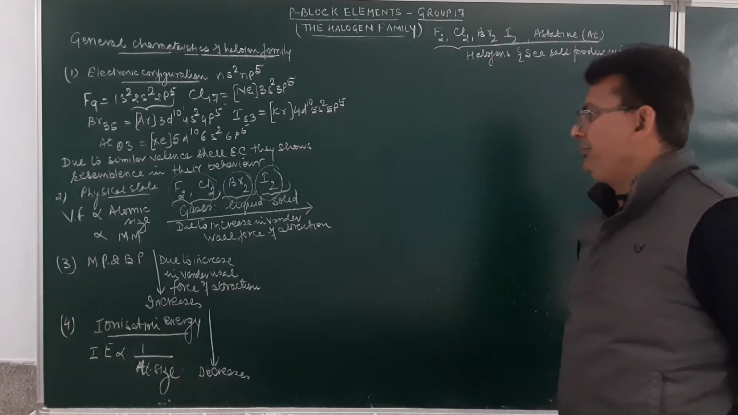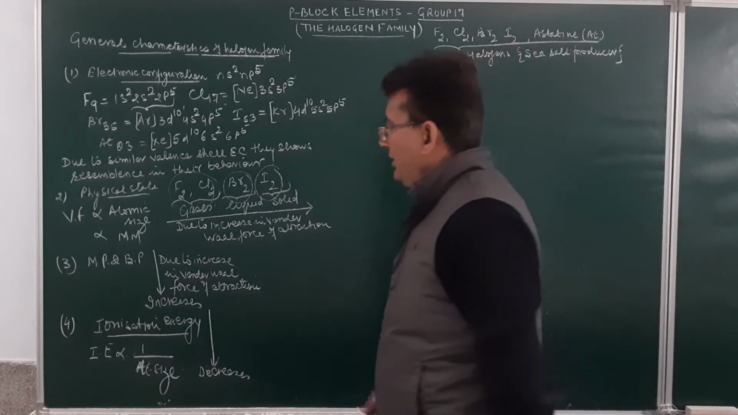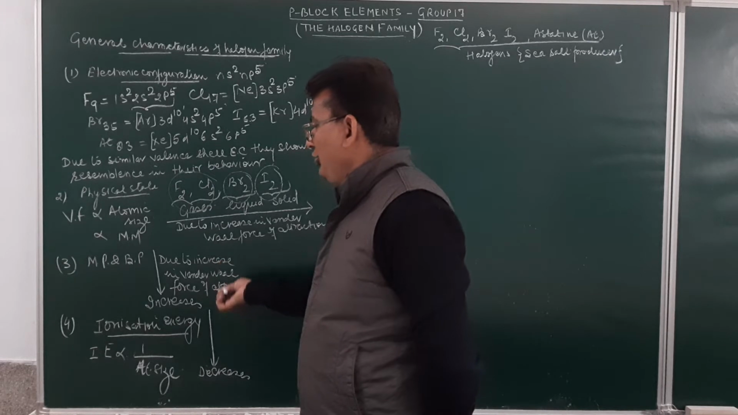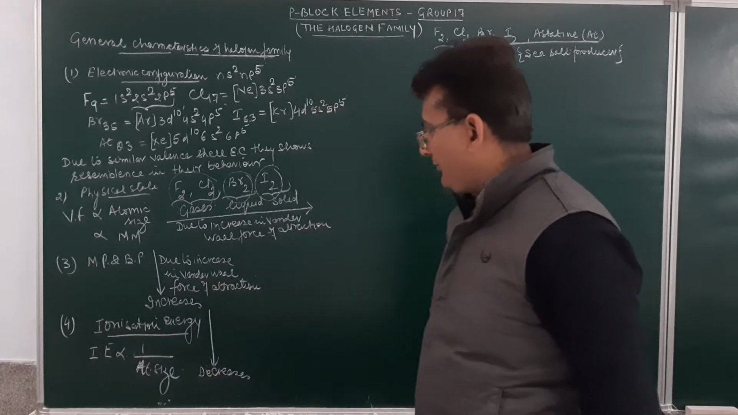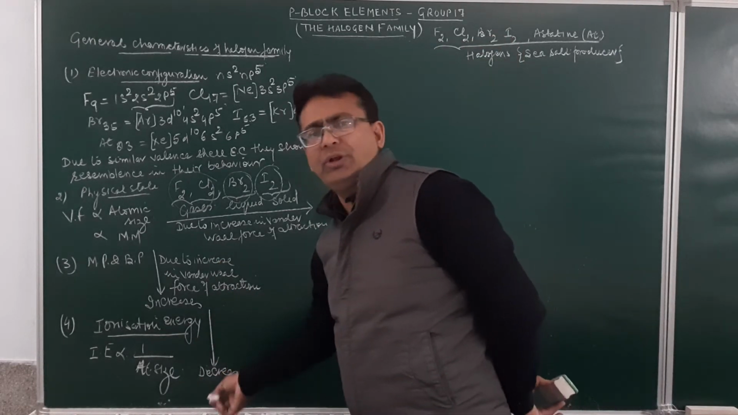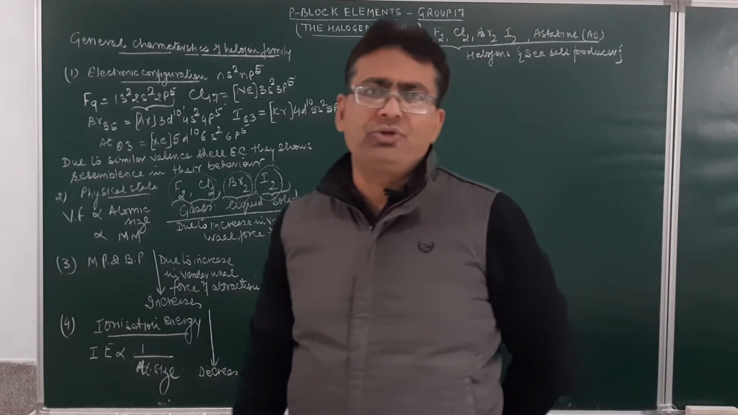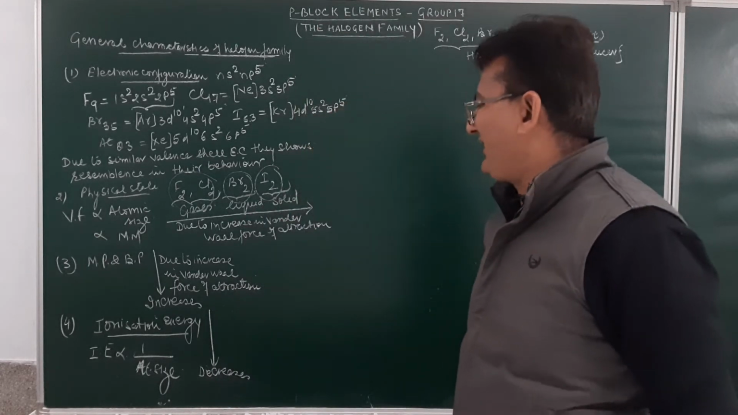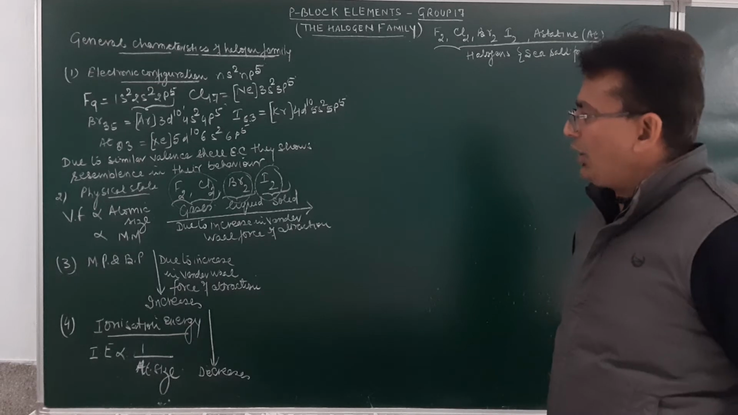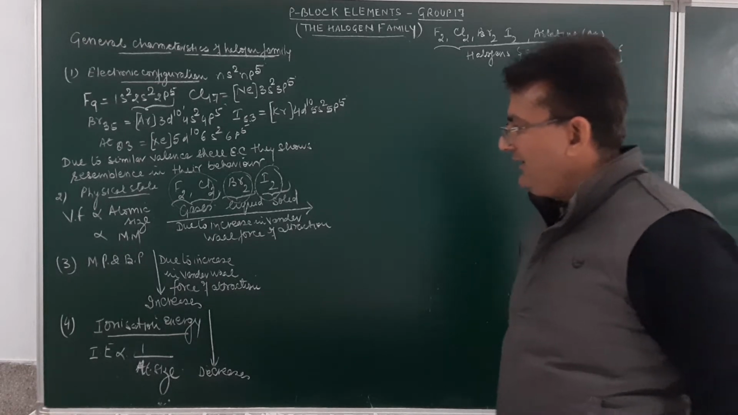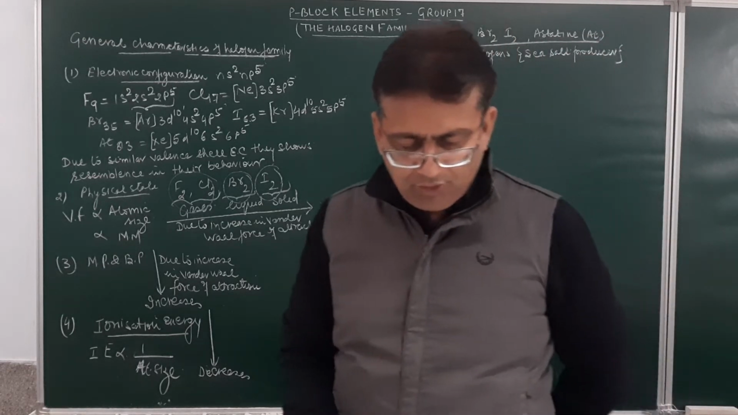Any doubt, student? So melting and boiling point increase on moving down the group due to increase in van der Waals force of attraction. Ionization energy decreases down the group because it is inversely proportional to atomic size. More is the atomic size, lesser will be the attraction of the outer electron towards the nucleus, and hence lesser will be the ionization energy.